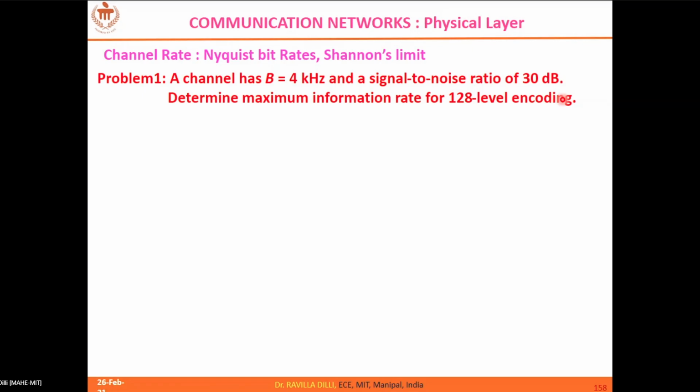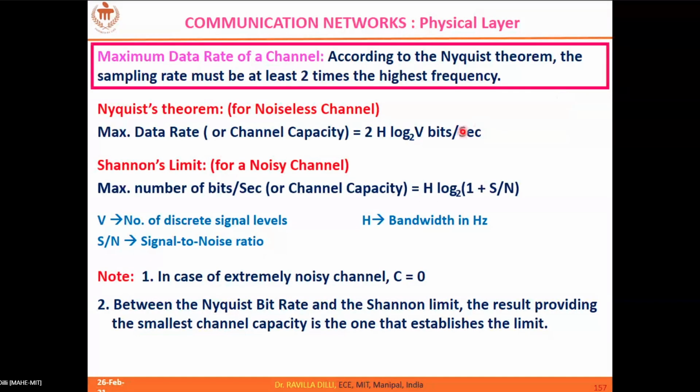So you substitute these values here. So 2 into 4K, which is 8K. 8K log of V, which is 128, base 2. So this is 7. So 8K into 7 is 56 kbps. So that is channel capacity as per Nyquist theorem.